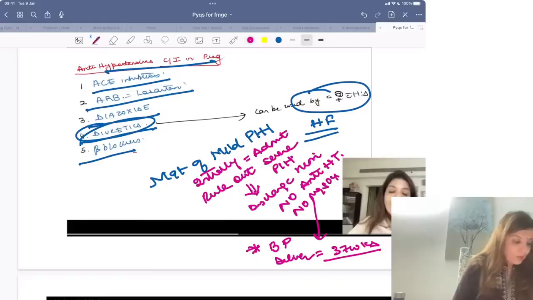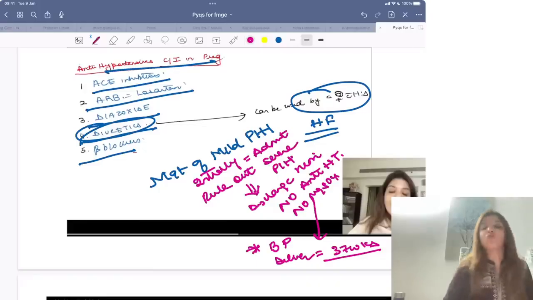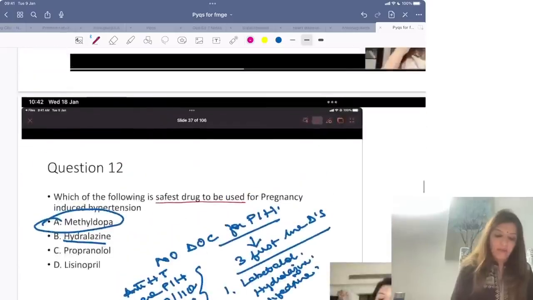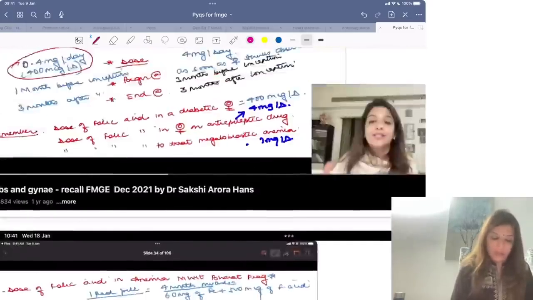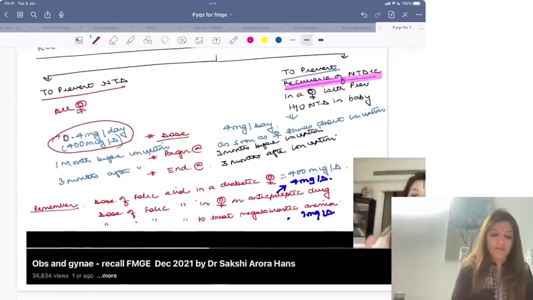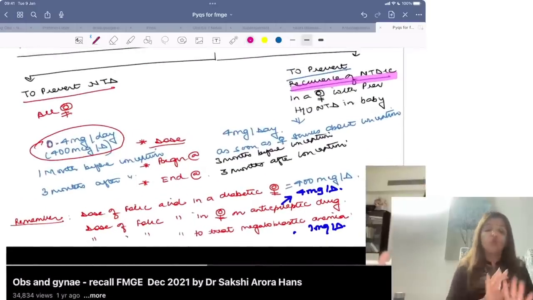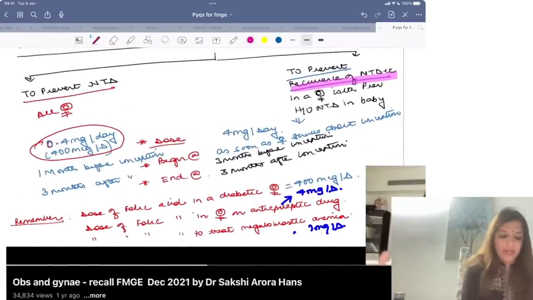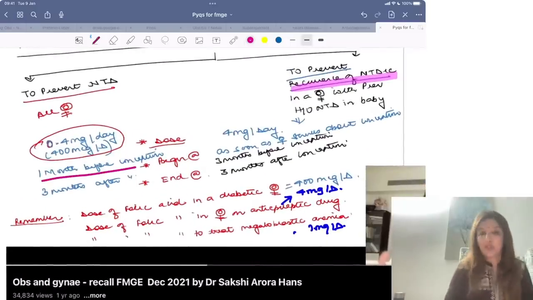Okay. Now, for previous neural tube defect, when I was telling you folic acid over here, please remember that if you are beginning folic acid in all pregnant females, you begin them 1 month before conception. But in females in whom there is previous history of neural tube defect, you begin it 3 months before conception. But we are not astrologers.